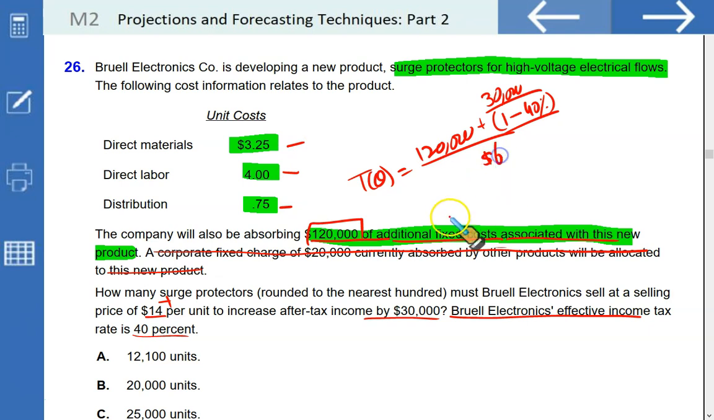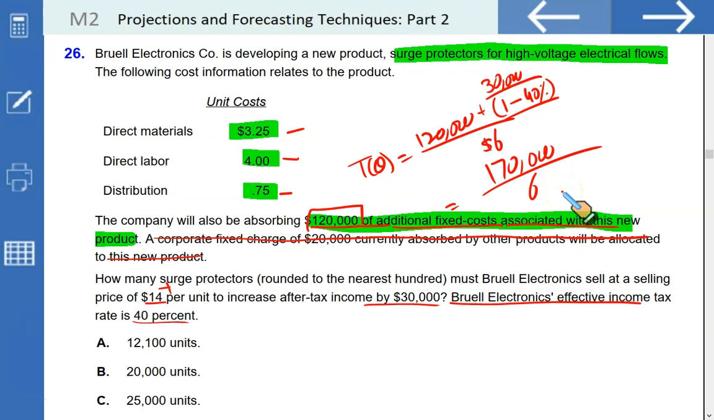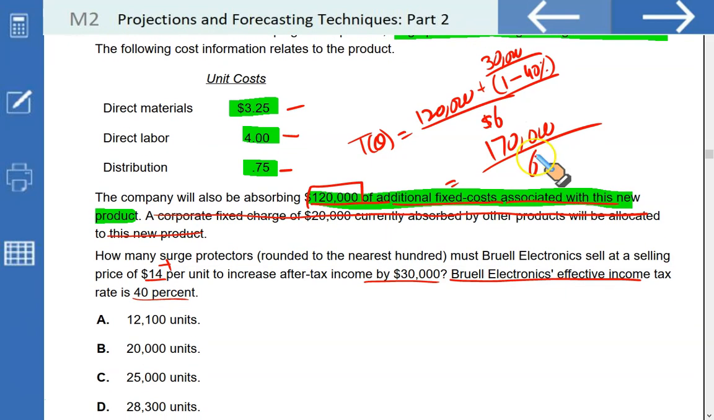So this will be $6. That is the unit contribution margin. $14 less 0.75, 4, and 3.25. In the numerator, I will have 30,000 grossed up by dividing by 1 minus the tax rate. It is 50 plus 120. That is 170, divided by 6, which should give you 28,333, which is approximately D.